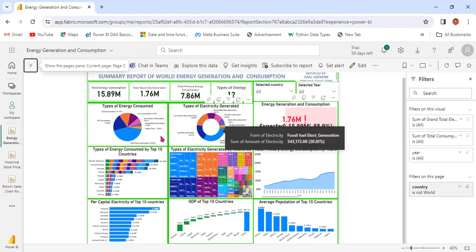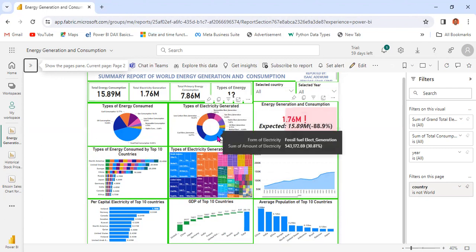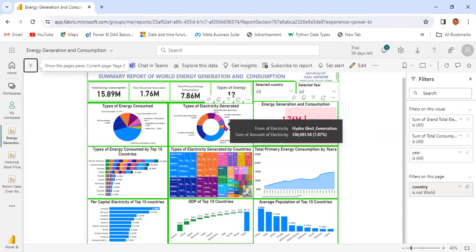The first one is giving us the form of consumption, while this donut chart is telling us about forms of electricity generation. Here, fossil fuels still lead with 30.81%, while the one with the least is oil electricity generation. We have hydro electricity generation and the rest.